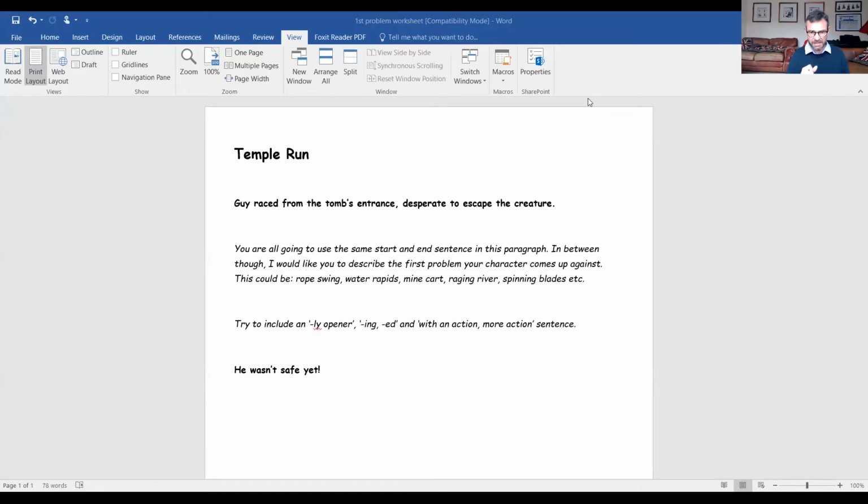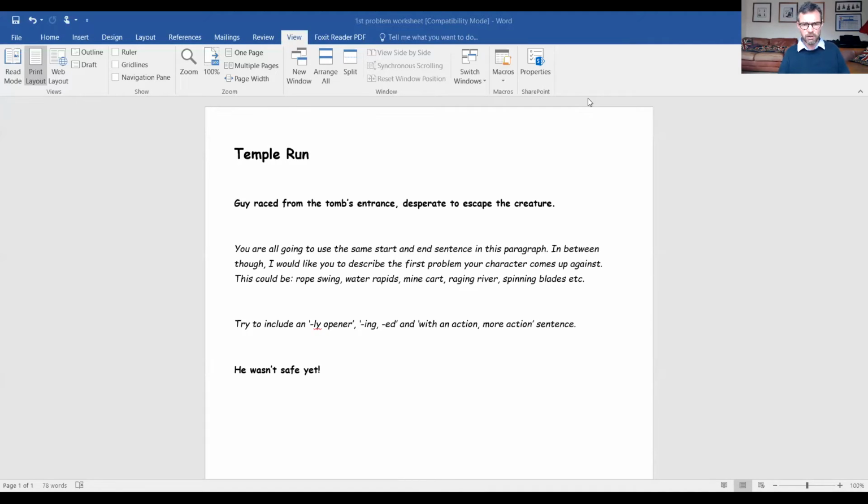Here you go then. So same thing as normal, we're going to use the same starter sentence and the same end sentence. So our starter sentence is, Guy raced from the tomb's entrance, desperate to escape the creature. And then we're going to put in our detail, our description, describe that first problem that our character comes up against. Like I say, I've got rope swings there, rapids, minecarts, all sorts. For today's one, I'm going to use the rope swing one, the first one you come up against in the game.